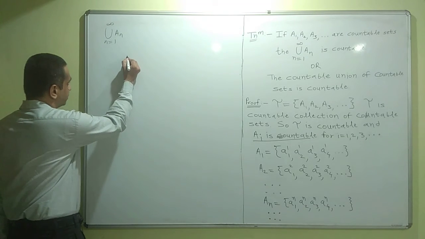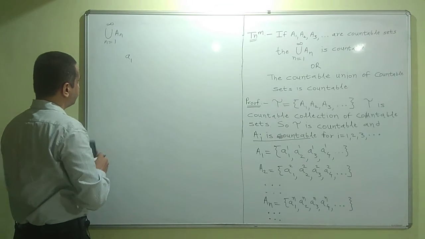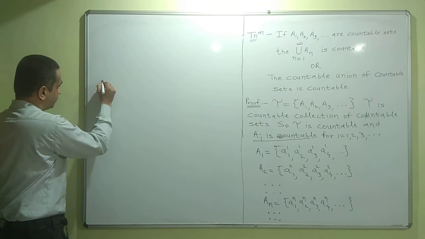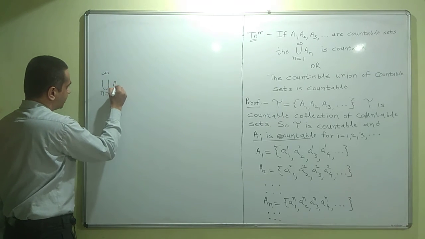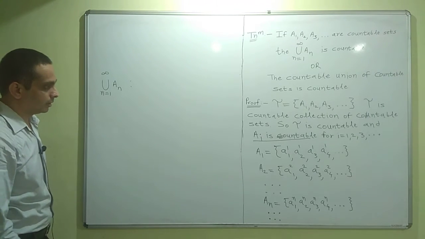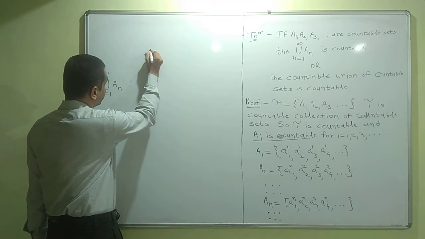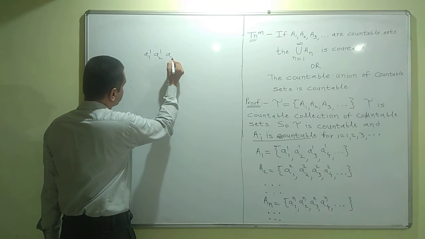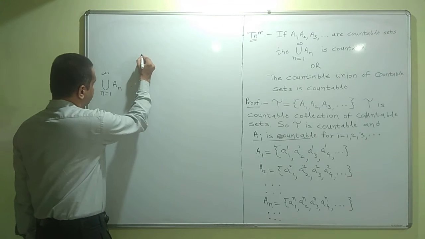Simply I'll put the elements of set A1. In order to have some way of counting, I'll keep space between them.